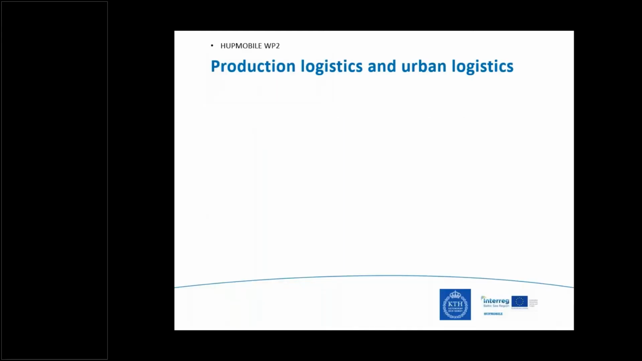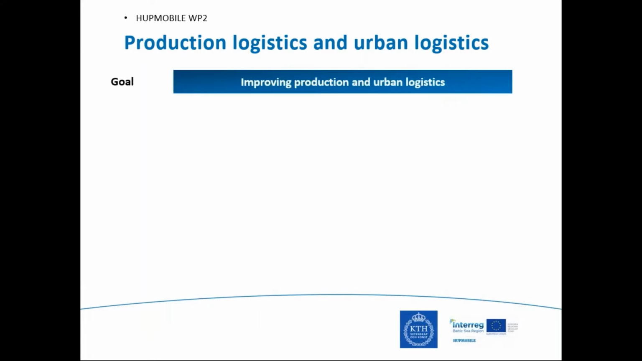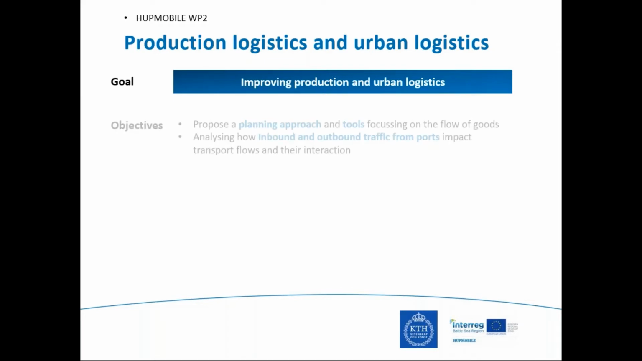We are working on work package 2, which is production logistics and urban logistics in the HUPMOBILE project. Our goal is improving production logistics and urban logistics. With this goal, our objectives are the following. First, we want to propose a planning approach and tools focusing on the flow of goods. And second, we want to analyze how inbound and outbound traffic from the port area impact transport flows and their